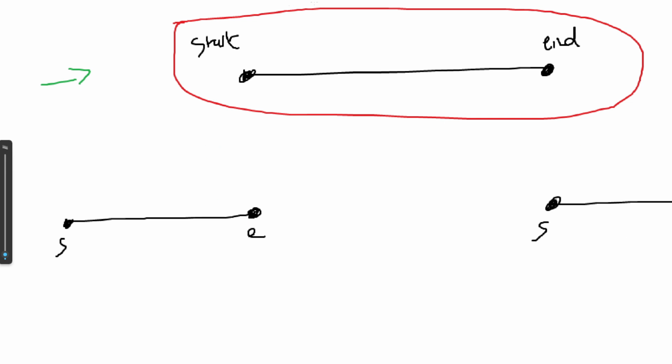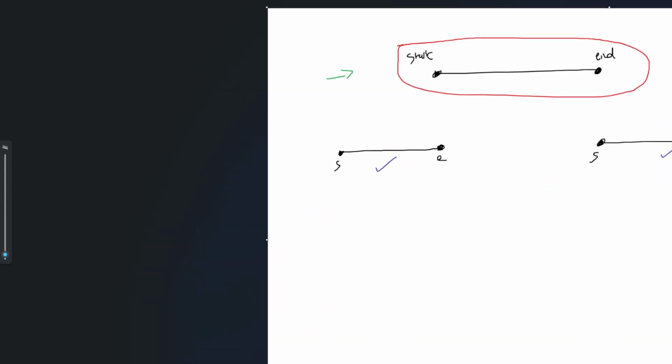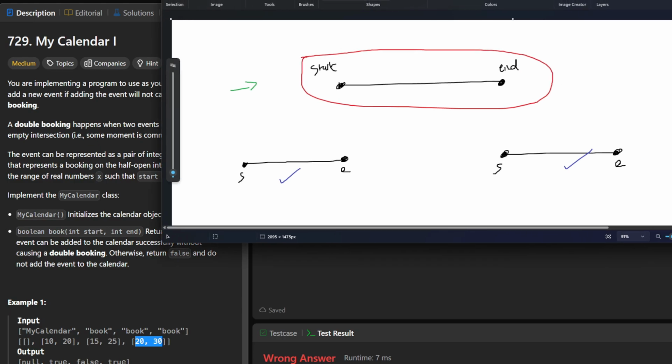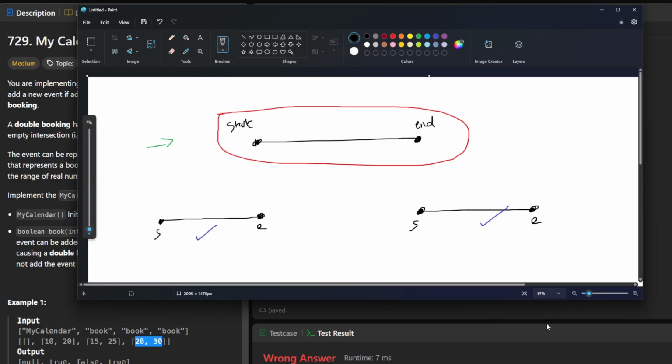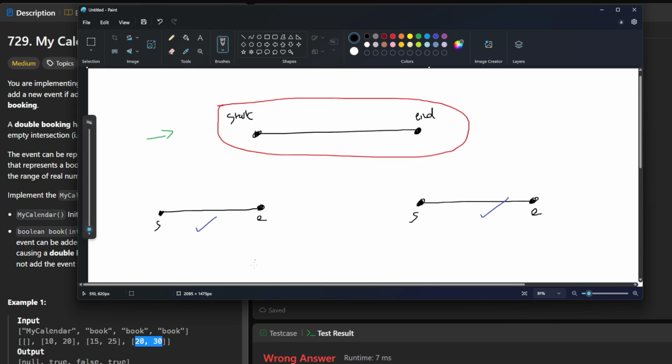These are already valid time frames that we've put in there. In our code, we're going to be looping over each start and end value and making sure that certain boundaries aren't being crossed.